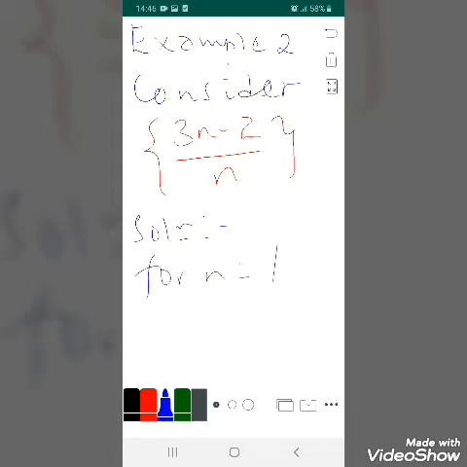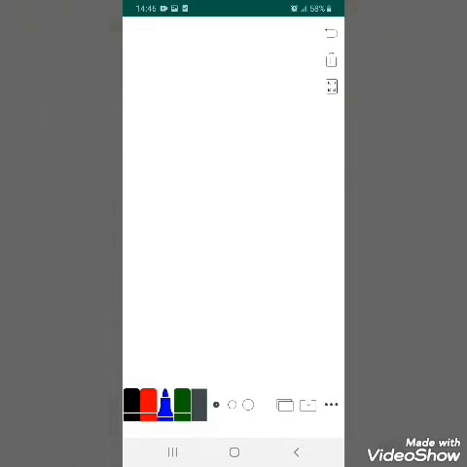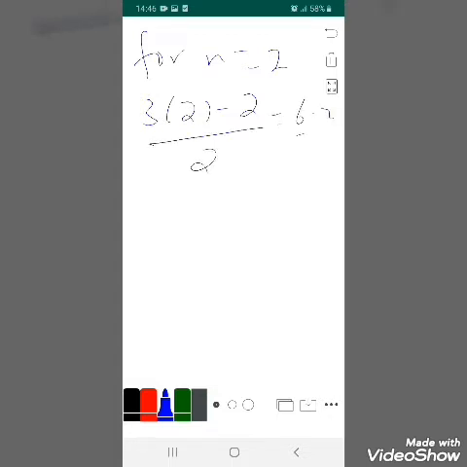Therefore, for n equals 1, it will be 3 times 1 minus 2 over 1, and this is 3 minus 2, that is 1, 1 over 1 is 1. For n equals 2, it will be 3 times 2 minus 2 over 2, and this will be 6 minus 2 over 2, which is 4 over 2, that is 2.